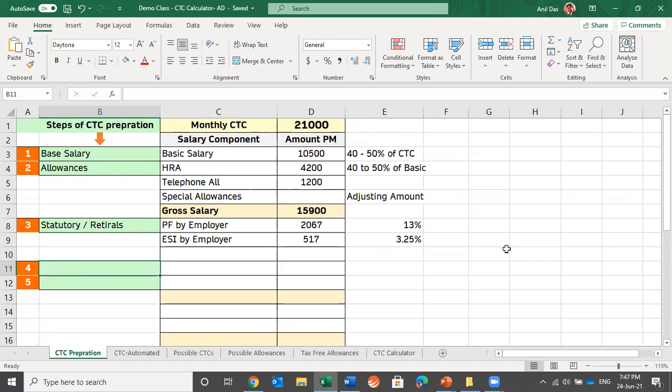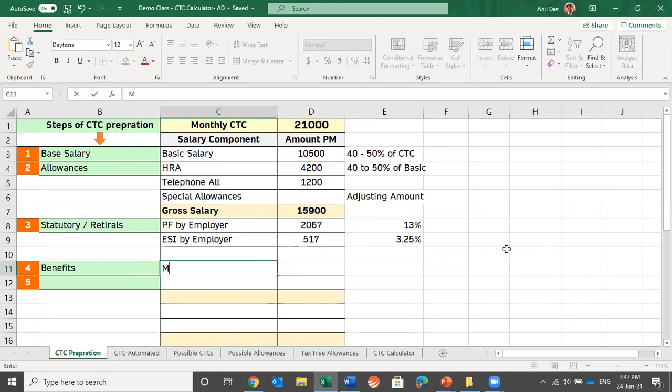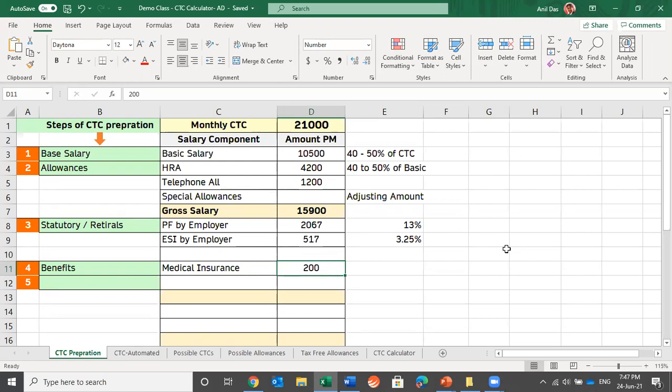Now, in the fourth step, we have seen that we can add the cost of benefit. Whatever benefit your company is providing, you can add the cost of that. Suppose you, as a company, are providing medical insurance to this person, and the monthly premium which you are paying for this person is 300 or 200. You can add this cost of benefit, which we have seen in one offer letter where the company was saying that there would be a further reduction on account of medical insurance. So if you are giving medical coverage to the employee, you can add the cost of this. So we are done with the fourth step also.